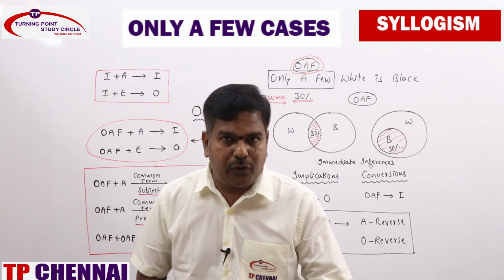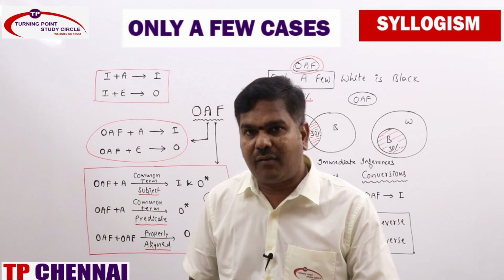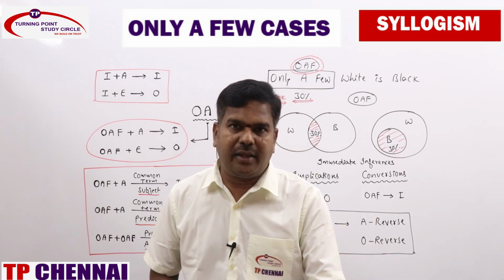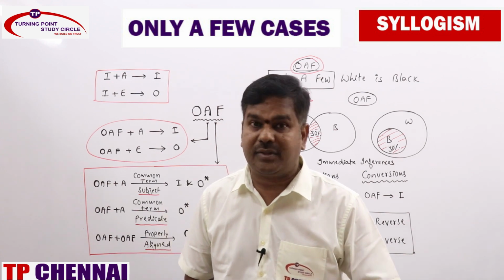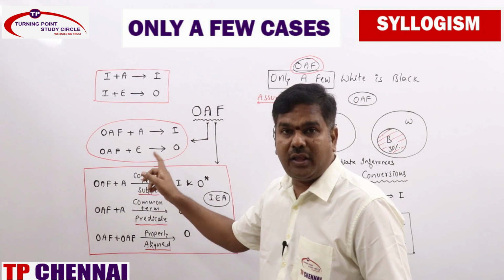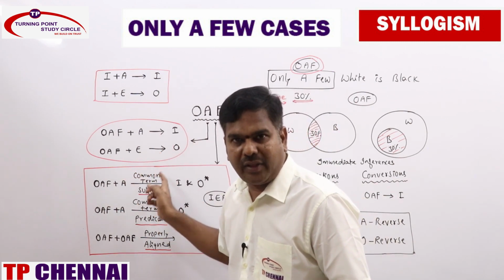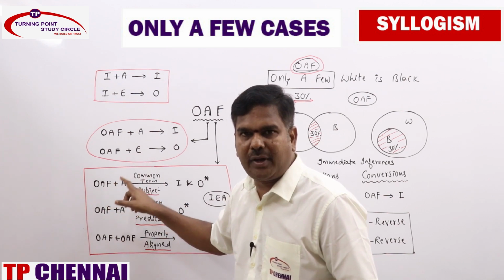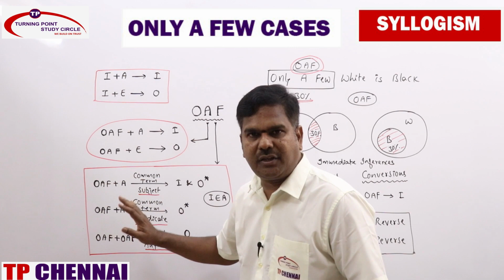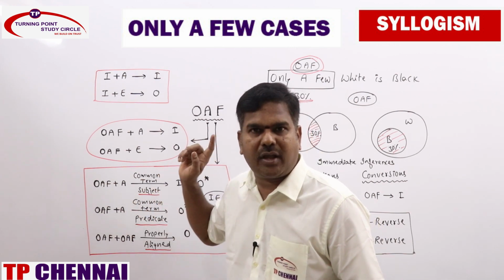Common term as subject, we do have a conclusion based on 6 rules, but common term as predicate, you will never get a conclusion based on 6 rules. Hope you remember, for all I and A statements we solved many of the problems, but here when the combination is only a few statement and A statement, please remember, common term as subject, we do have a conclusion.